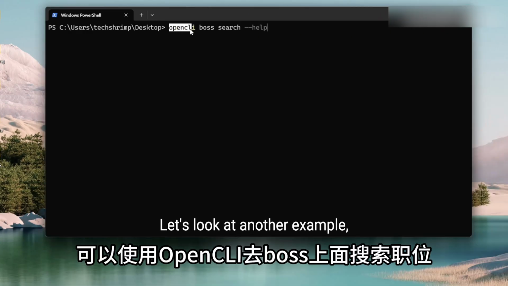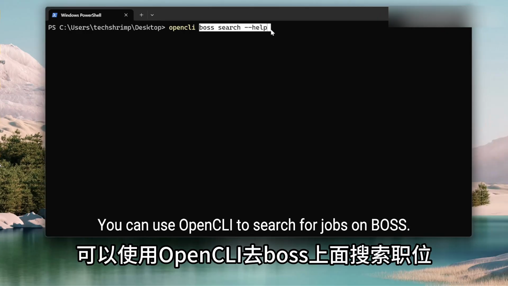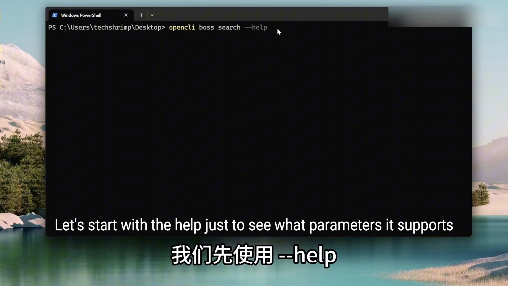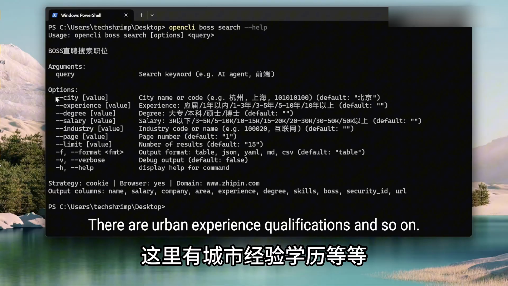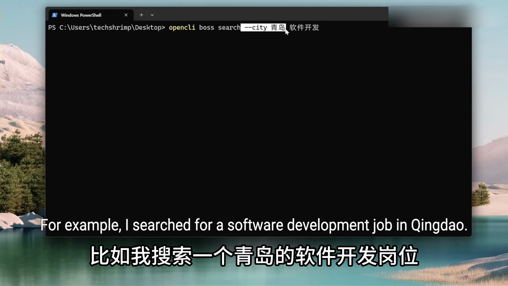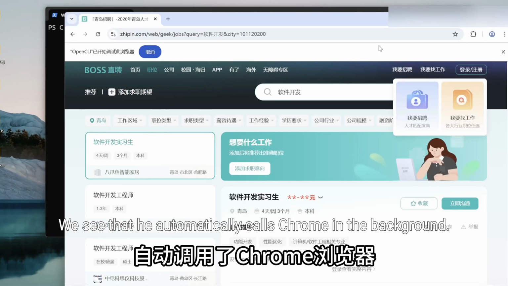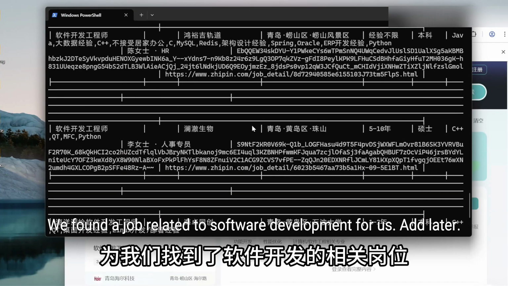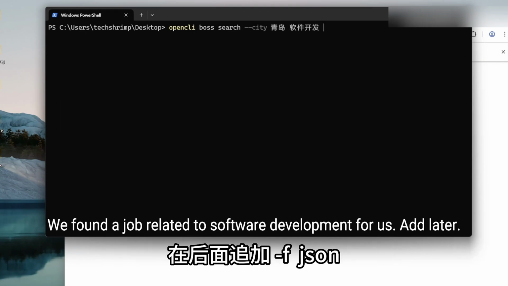Let's look at another example. You can use OpenCLI to search for jobs on Boss. Let's start with help just to see what parameters it supports. There are city, experience, qualifications and so on. For example, I search for a software development job in Qingdao. We see that it automatically calls Chrome in the background. We found jobs related to software development for us.